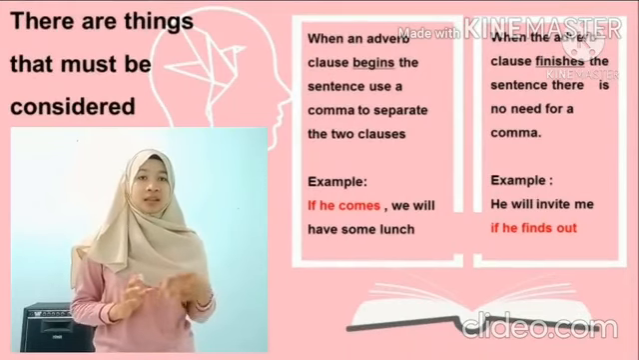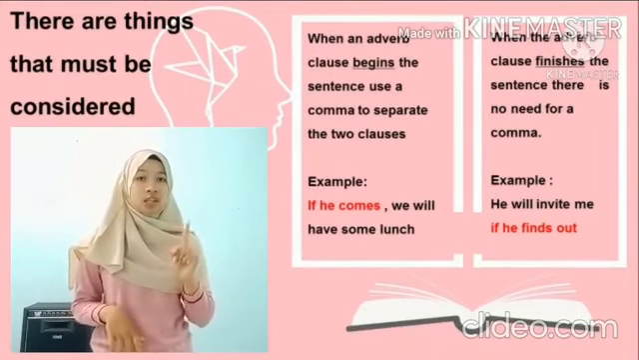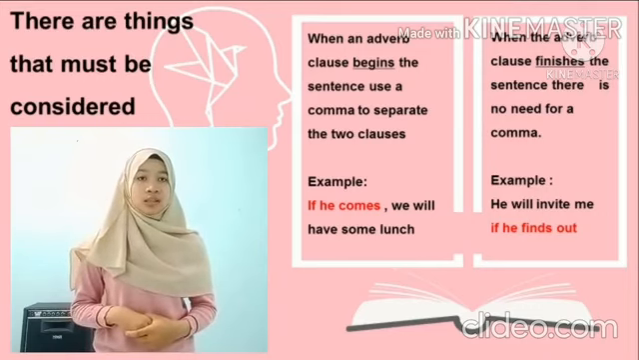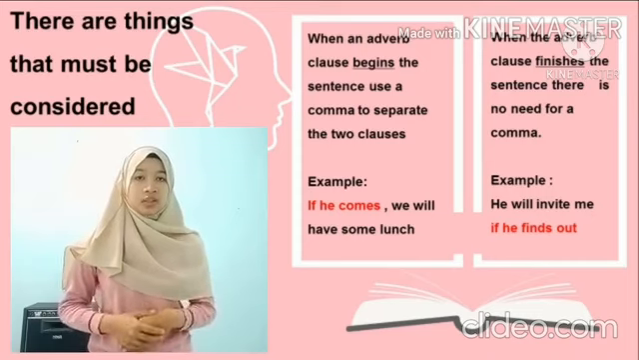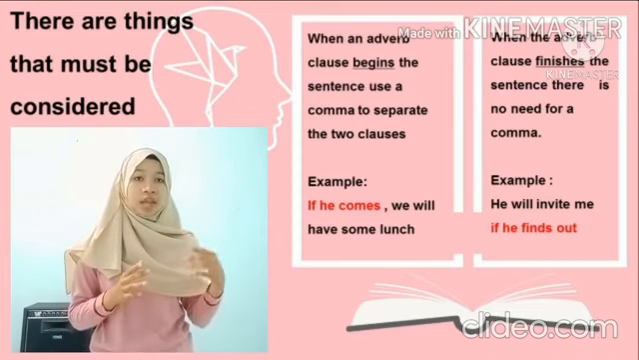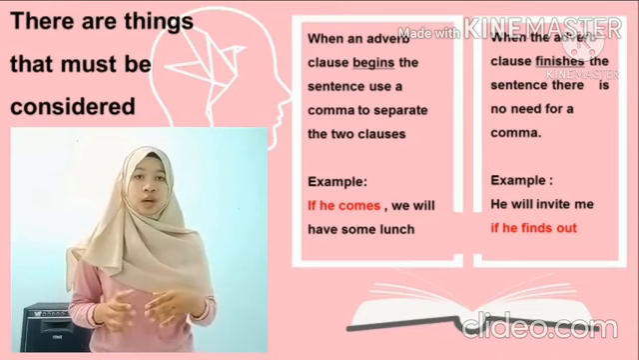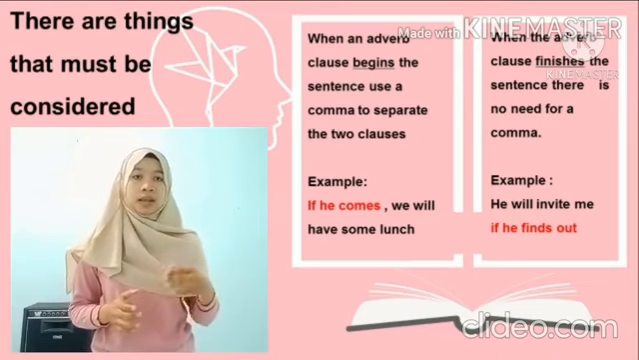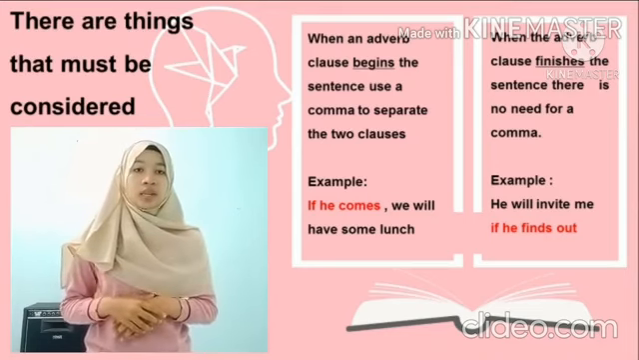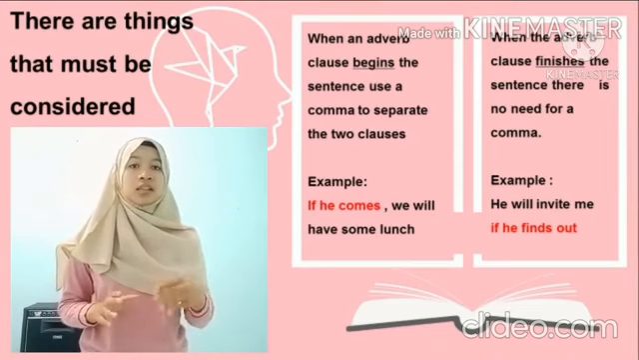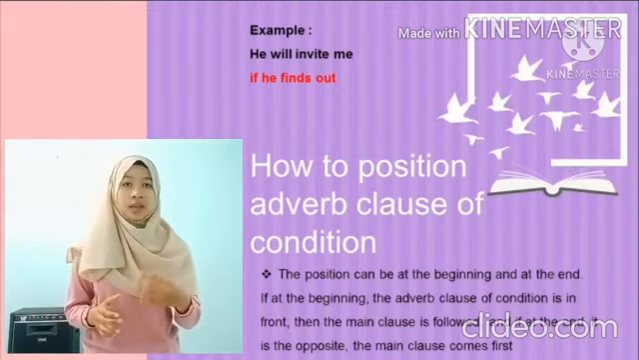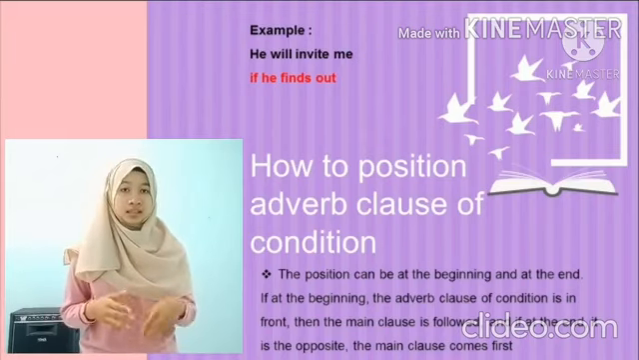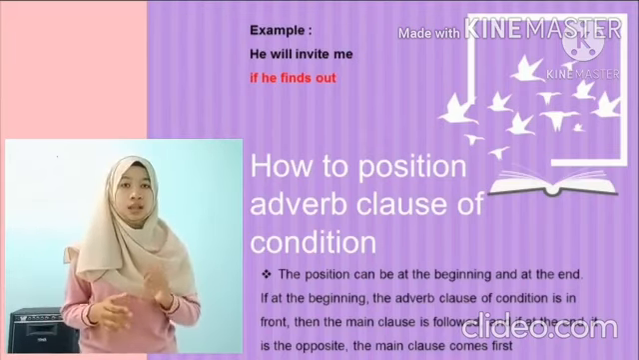In using this type, there are things that must be considered. First, when an adverb clause begins the sentence, use a comma to separate the two clauses. Okay. For example, if he comes, we will have some lunch. The point is that after the adverb clause of condition with the word if, there is a comma. Then the main clause continues again. Second, when the adverb clause finishes the sentence, there is no need for a comma. Okay? For example, he will invite me if he finds out. We can see in this sentence there are no commas anymore.